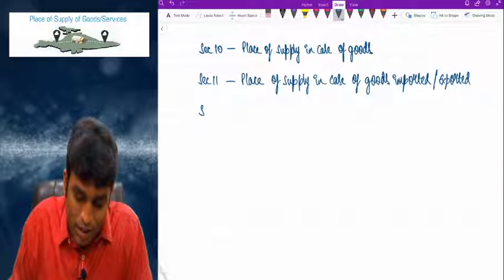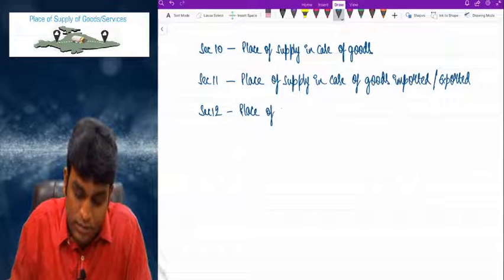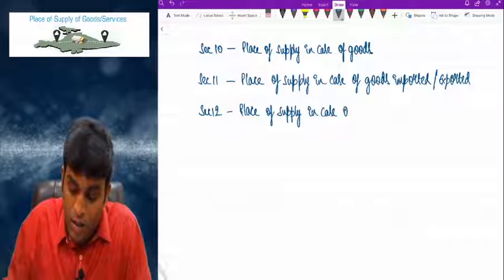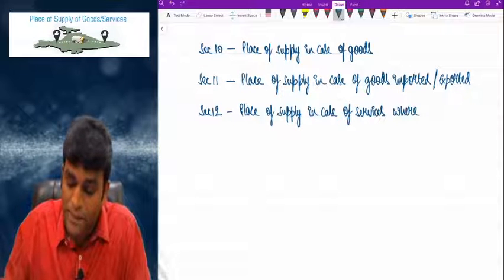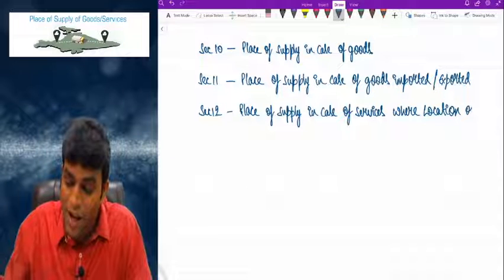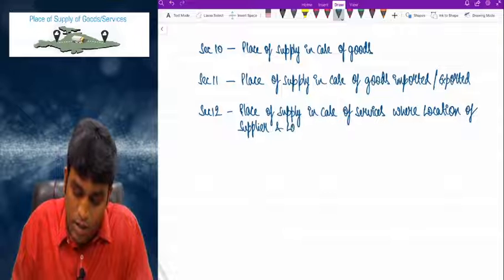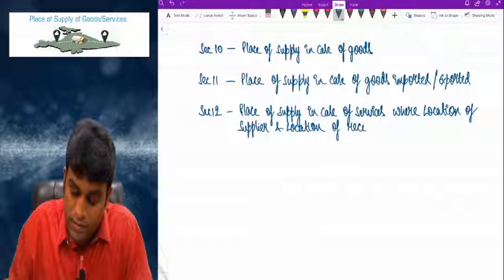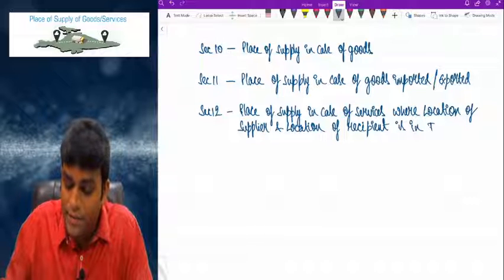Then Section 12 talks about place of supply in case of services, where the location of supplier and location of recipient is in India.